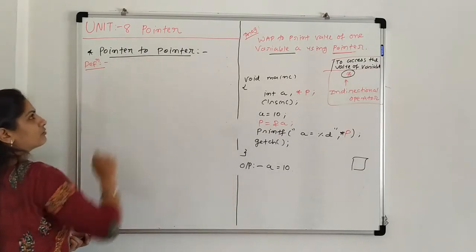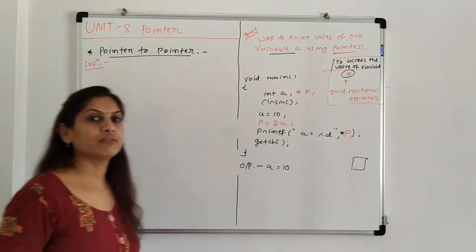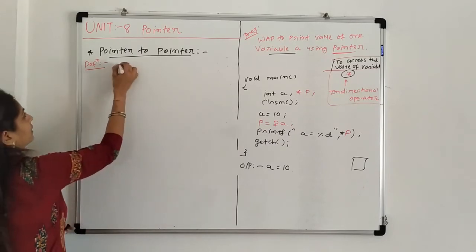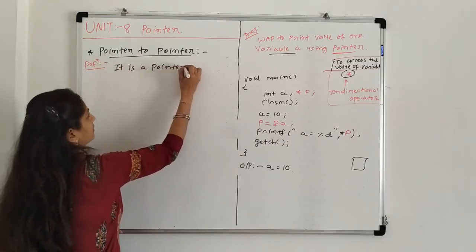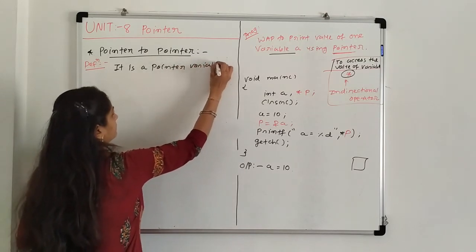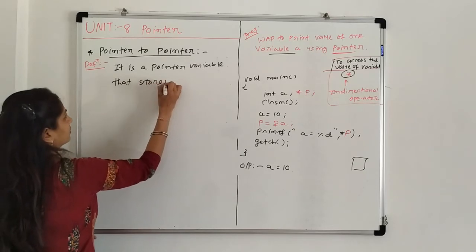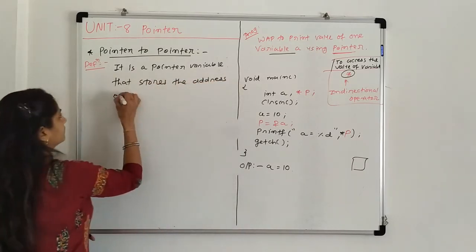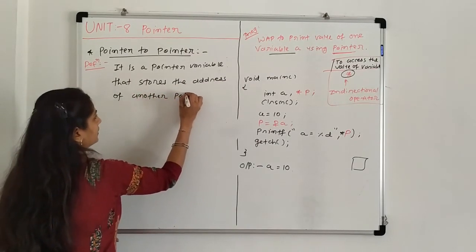Simple definition of pointer is what? It is a variable that stores the address of another variable. Now pointer to pointer means it is a pointer variable that stores the address of another pointer variable.